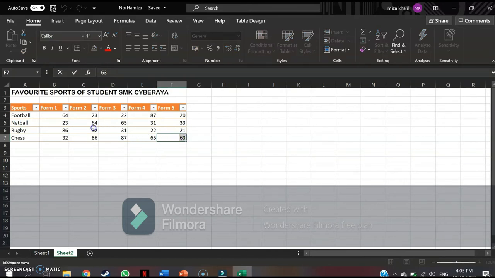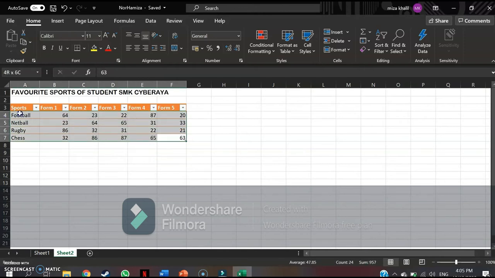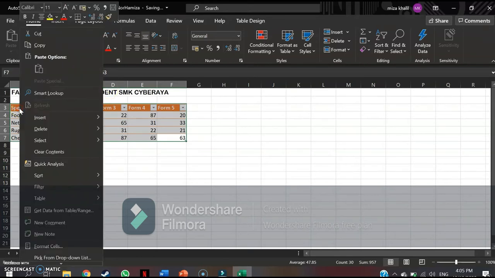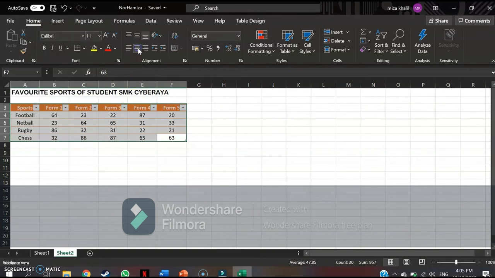Now I'm gonna change back. If you guys can see, why I do this is because I want to change the alignment. So what is alignment? Ta-da! So this is alignment.